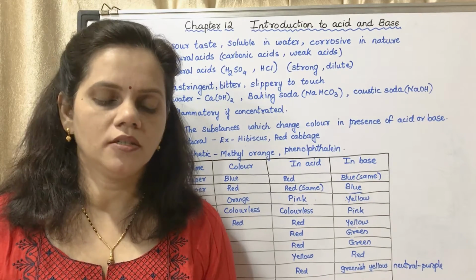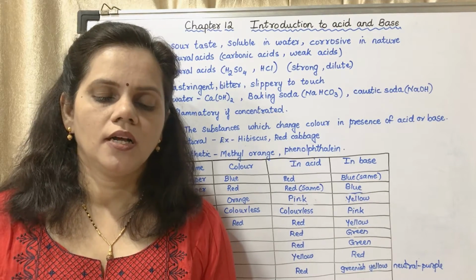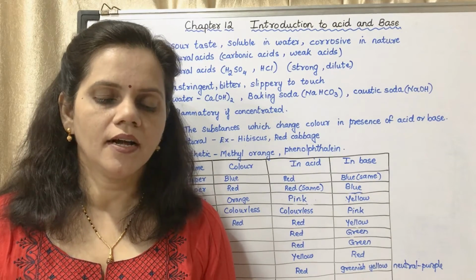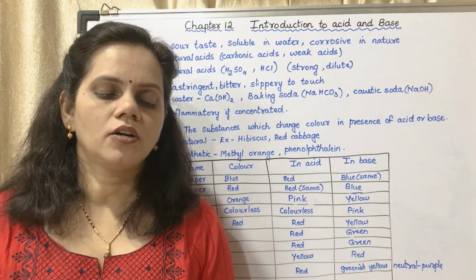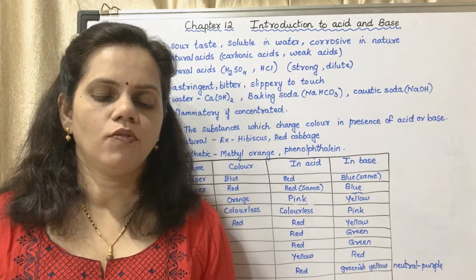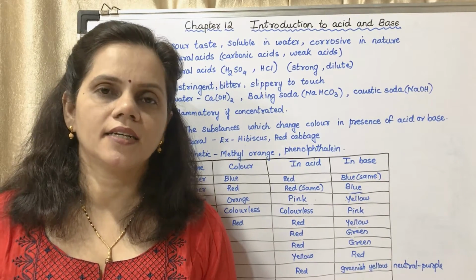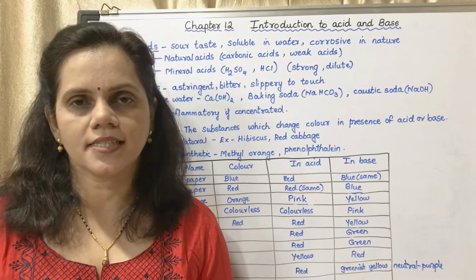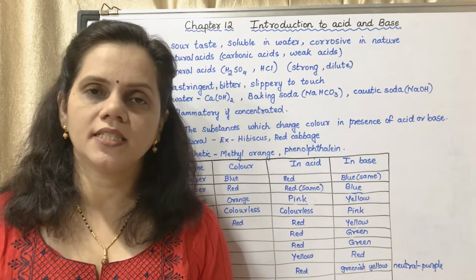Lemon is sour, sugar is sweet, curd is sour, lime is bitter, baking soda is bitter, amla is sour, tamarind is sour, raw mango is sour, pomegranate is sweet, water is tasteless. So you have to categorize the given items into sour, astringent, sweet, bitter, and tasteless, depending on their taste. Now we may start with the chapter.